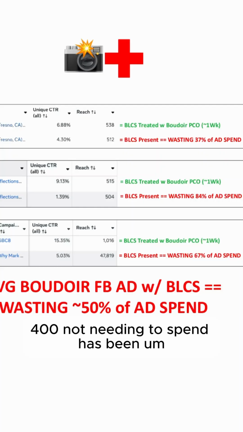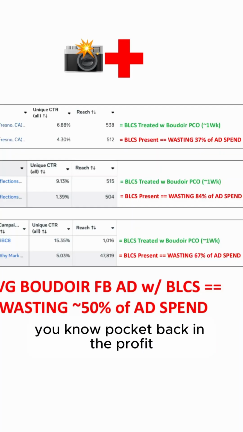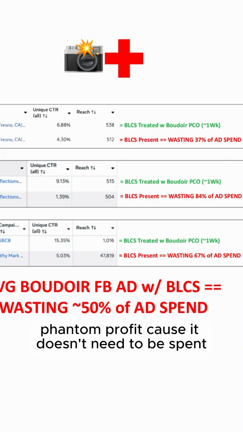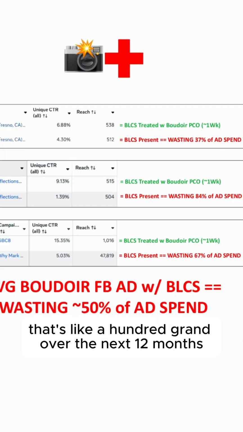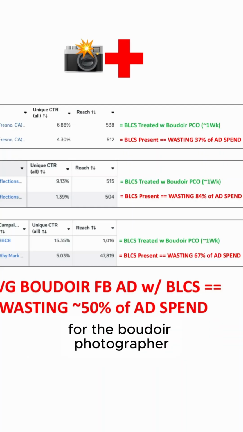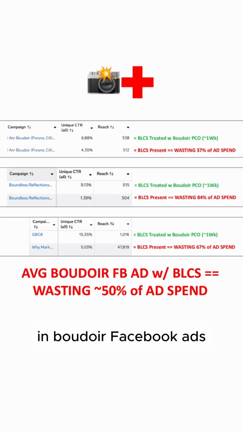So 8,400 not needing to be spent goes back into the phantom profit, because it doesn't need to be spent. That's wasted spend eliminated. It's like 100 grand over the next 12 months for the Boudoir photographer that's spending 10K a month in Boudoir Facebook ads.